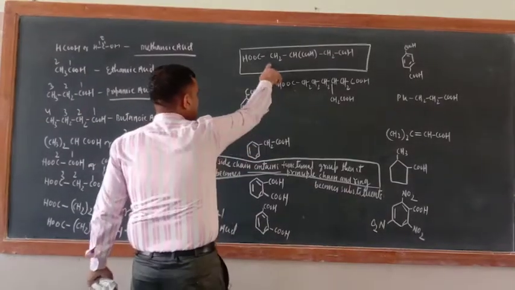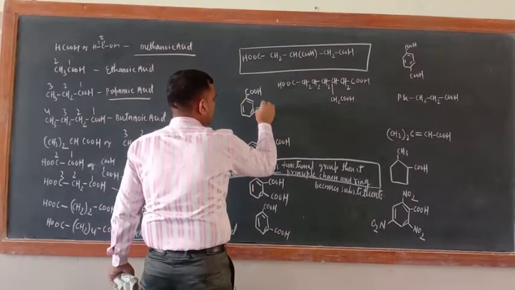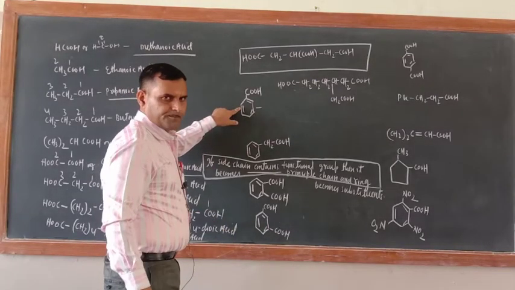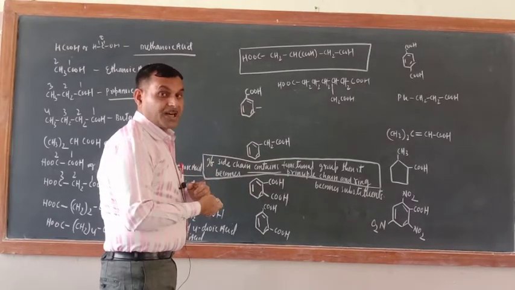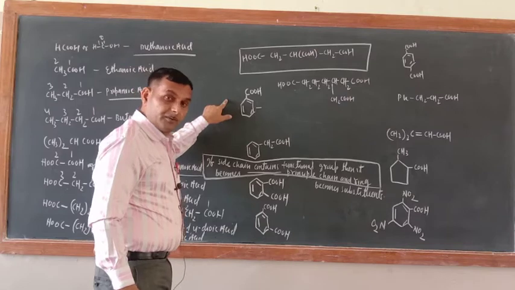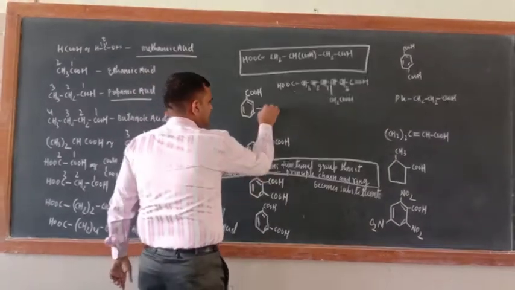Okay, we'll discuss this one and this one afterwards. Just see what is the name of this one. Now just see, COOH group is bonded with the ring. Then what should be their ring name followed by COOH group name as a carboxylic acid. So what is the name of this one?